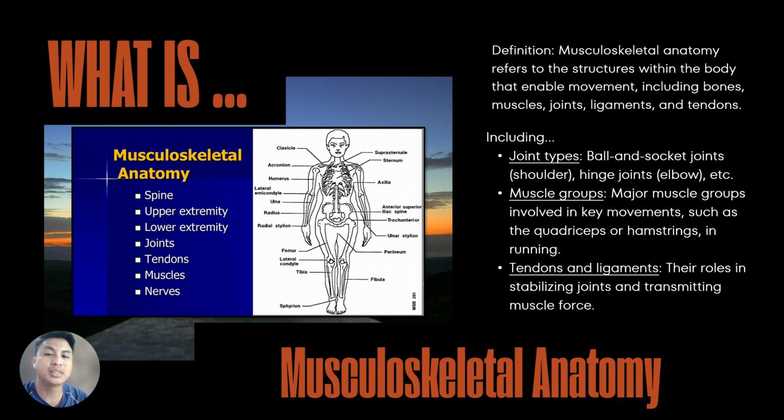So this includes the joint types, ball and socket joints, like the shoulder, or hinge joints, like the elbow. So we have also the muscle groups. The major muscle groups involved in key movements such as quadriceps and hamstrings in running. So we have also the tendons and ligaments, their role in stabilizing joints and transmitting muscle force.